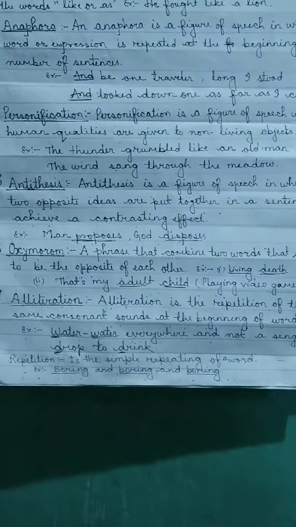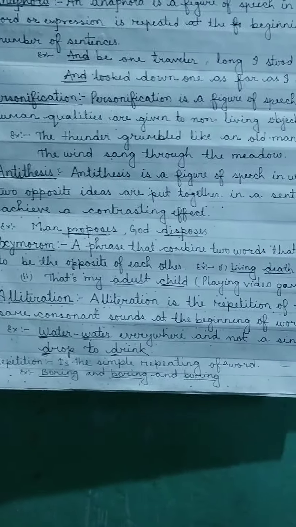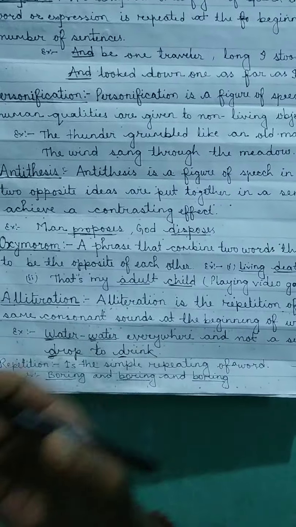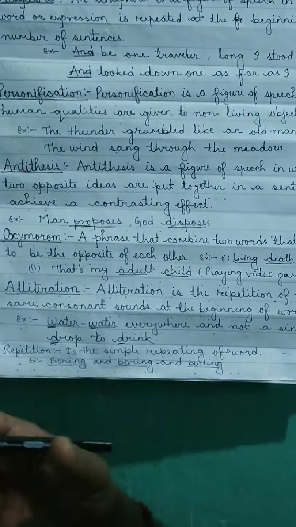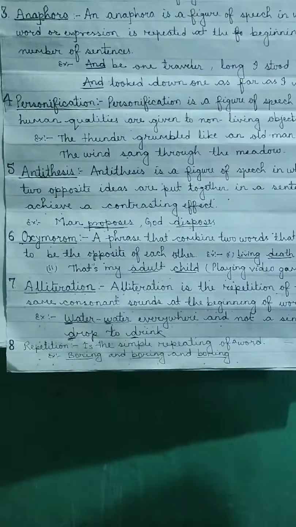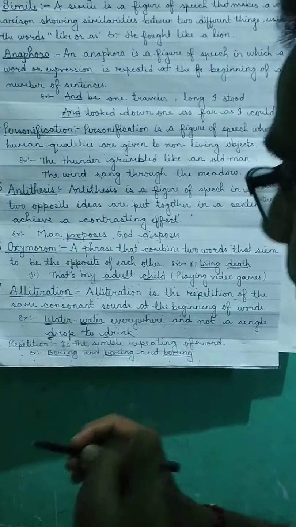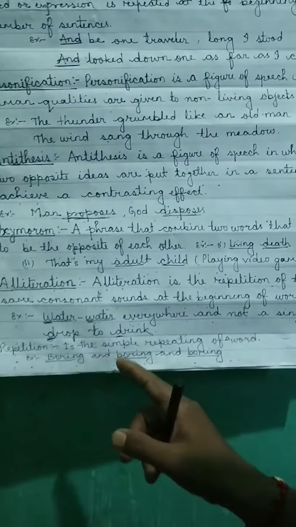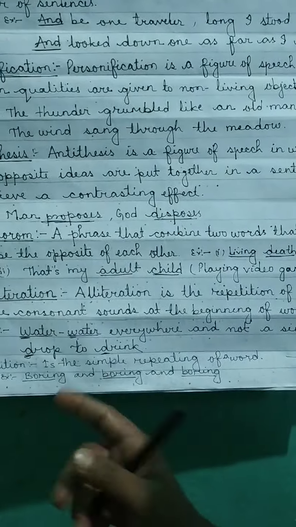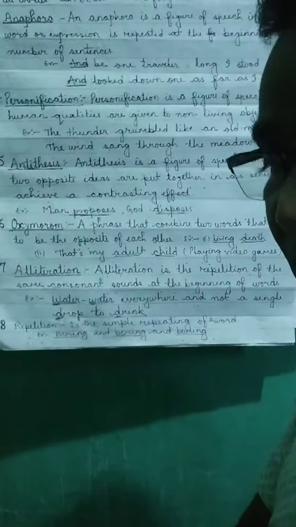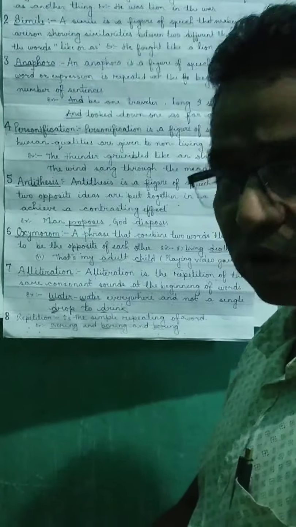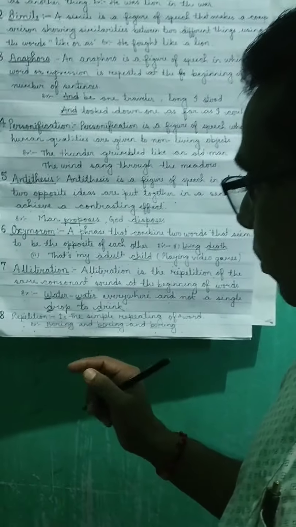Next one is repetition. Okay, it is the simple repeating of a word. Means when we repeat the words again and again, that is called repetition. For example, "Boring and boring and boring." It is taken from class 10 textbook, from a poem.